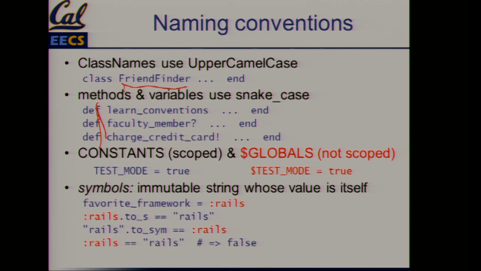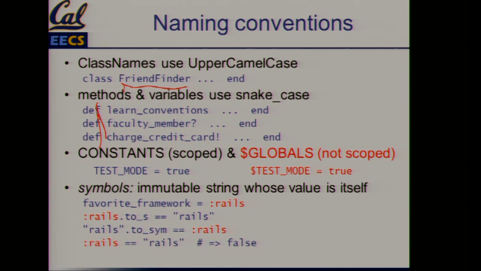Keep them scoped. Now, one of the distinguishing features of Ruby that makes a difference is it has symbols. In addition to strings, it has what are called symbols. These are immutable strings whose value is itself. And the way you can tell it's a symbol is it starts with a colon. And the idea of a symbol is that this is a special thing. There's a limited number of them. There's a set that are okay, as opposed to a string, which can be anything. And you'll see how we use symbols in the definition of the language. But that's one of the different features of the language.